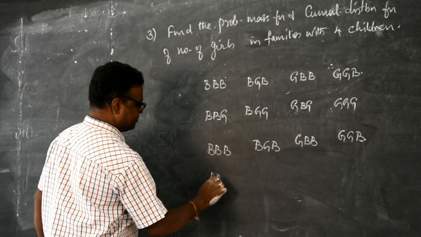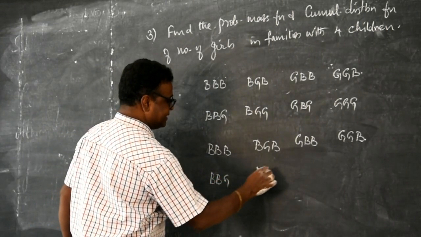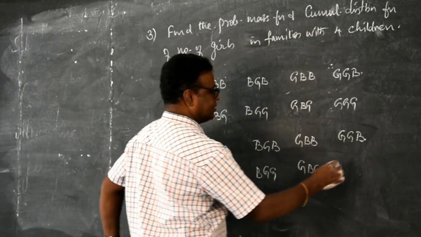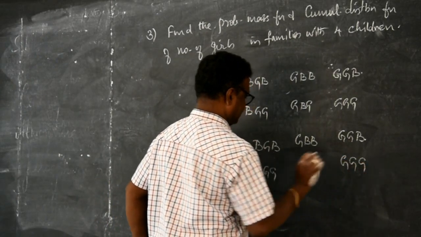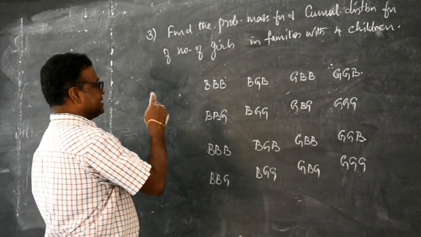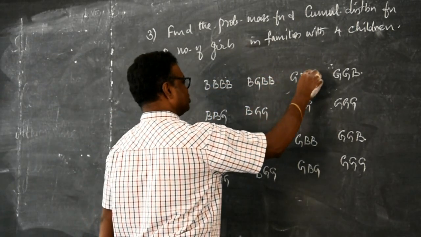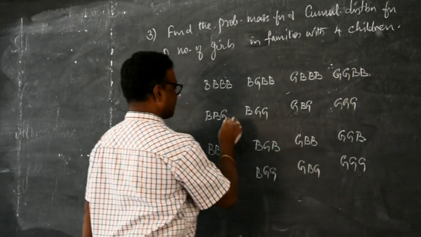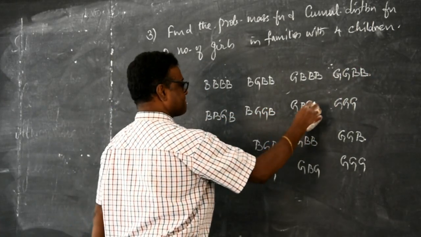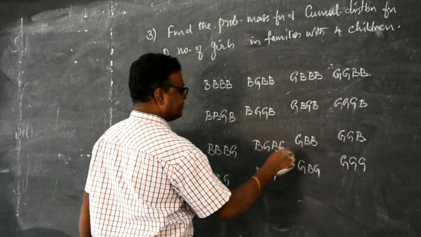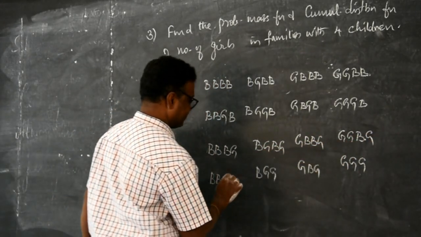Similarly, BBG, BGG, girl, boy, girl, girl, girl, girl. Now, since there are 4 children, first write B for the first 2, now you add G for the second 2 sets.